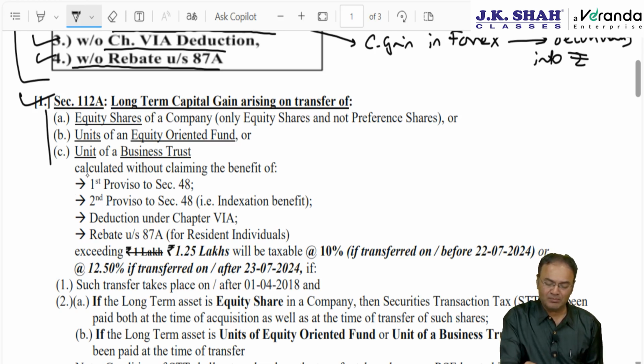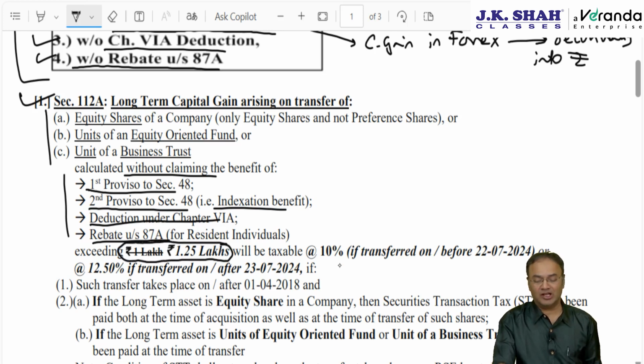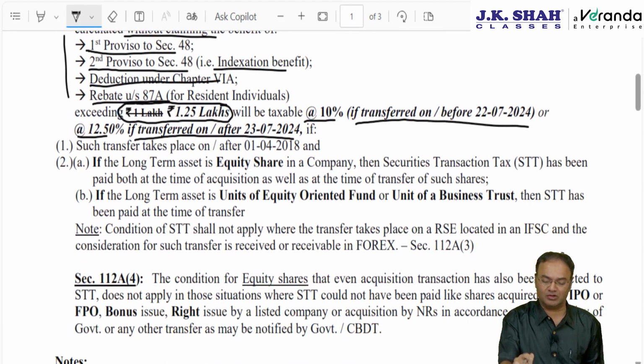However, the benefit is available subject to compromising 4 benefits: indexation not allowed, first proviso to section 48 not allowed, Chapter 6A not allowed, and rebate under 87A not allowed. On the other hand, one more benefit is available: the first 1.25 lakhs will not be taxed. The excess will be taxed at 10% if transferred up to 22nd July, or 12.5% if transferred on or after 23rd July, subject to the following conditions.